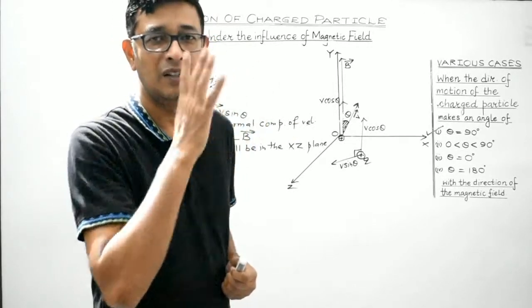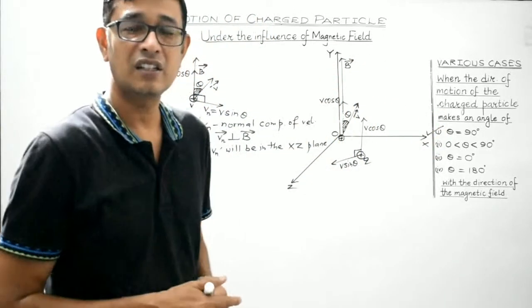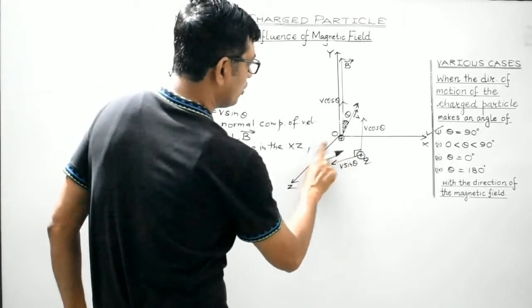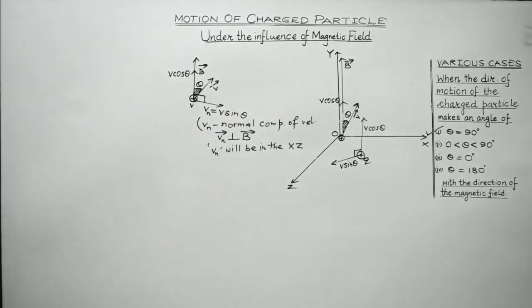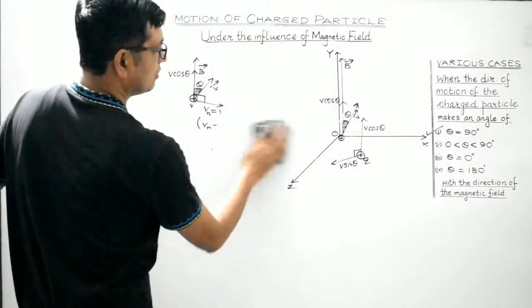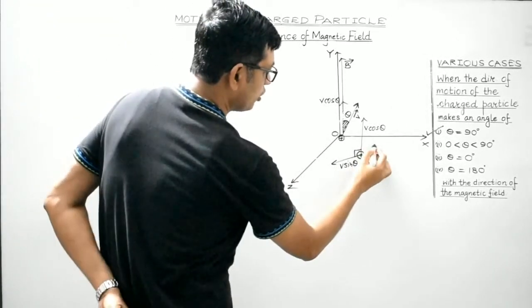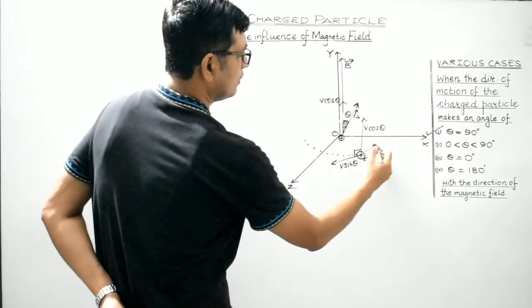This we did in the previous case, when theta was 90 degrees. So this v sin theta component will make the charged particle follow a circular path like this, as I show with the help of this diagram.